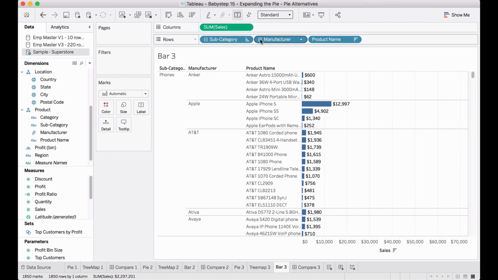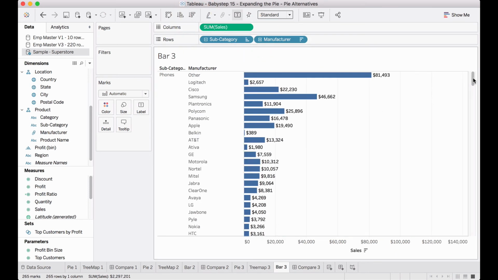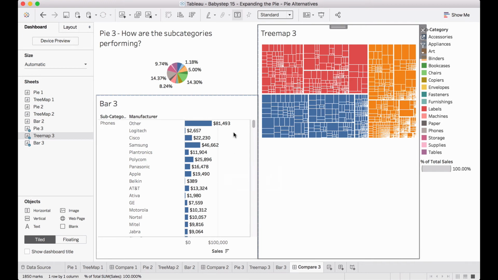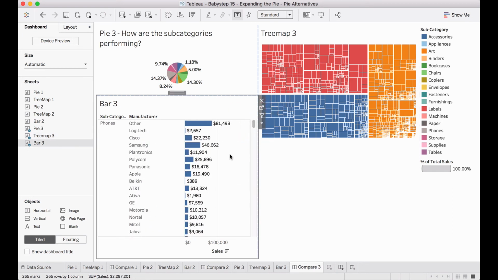Even if I remove this at the manufacturer level and try to sort it again, still, because of how Tableau sorts once you have something at the top and then the breakdown, the sorting does not really work properly. So compare this. The bar chart is clearly a mess. It does not really convey any information of whatever we want to convey. So in a situation like this, Treemaps is the favorite.